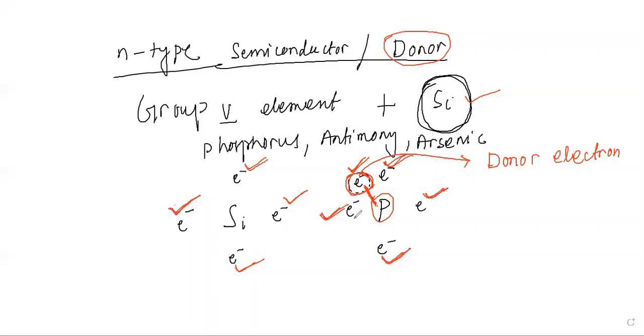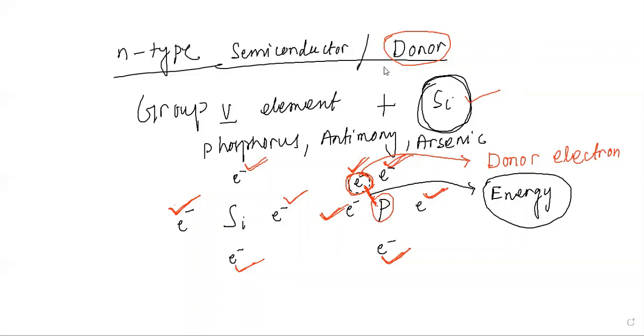So what will happen here now? If you make an estimation, what amount of energy is actually needed to make this electron free from phosphorus and take it to the conduction band? Here the amount of energy is very less. And if you look at the energy gap, let me show you in terms of bands.